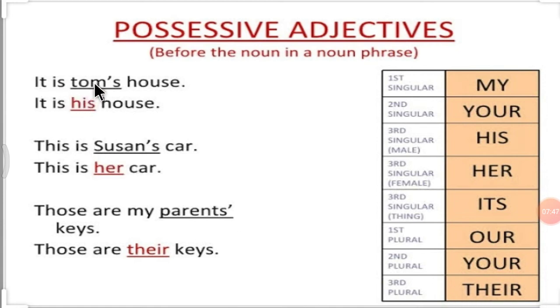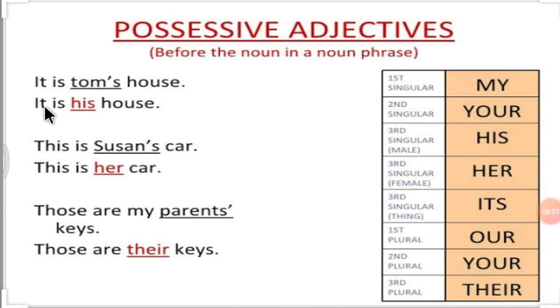Let's see some examples here. It is Tom's house. So here, Tom is a boy. So here, for a male person, for a boy, what can we use?